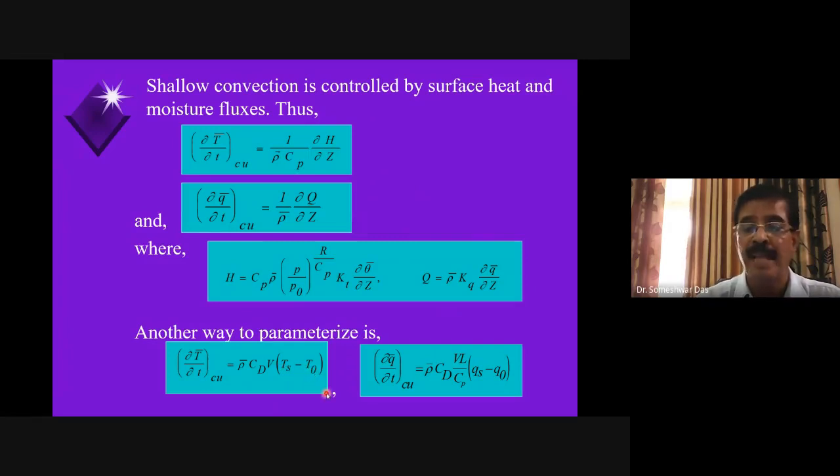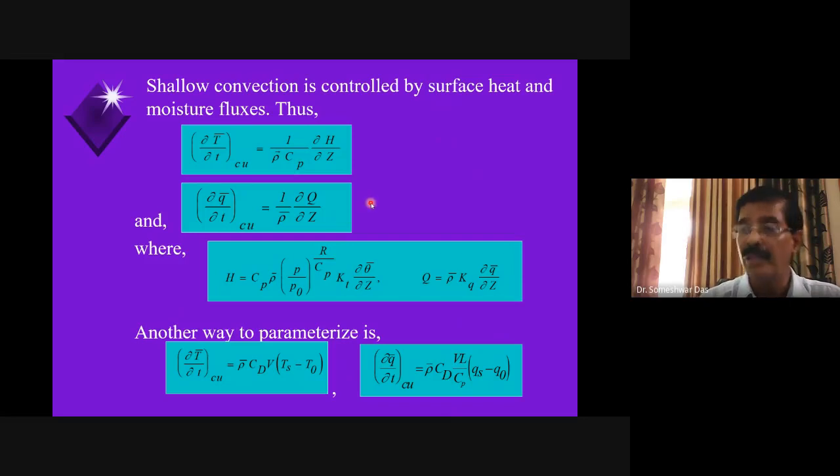And similarly, the rate of change of specific humidity with time because of the shallow cumulus clouds is parameterized by this expression, where CD is the drag coefficient, V is the wind speed, L is the latent heat of condensation, Cp is the specific heat, and again Qs minus Q0, where Qs is the saturation specific humidity, or specific humidity at the surface, and Q0 is the specific humidity at the reference level. So these are the two simple ways to parameterize the shallow cumulus convection in the models, okay.